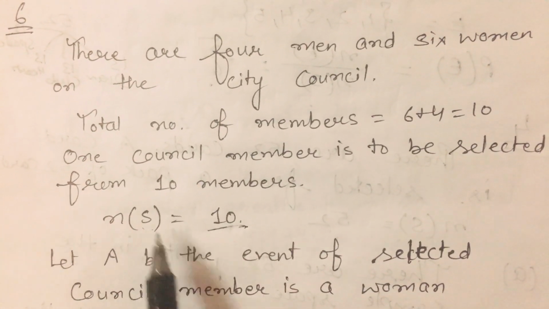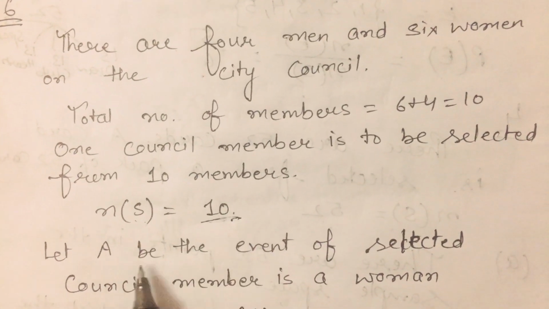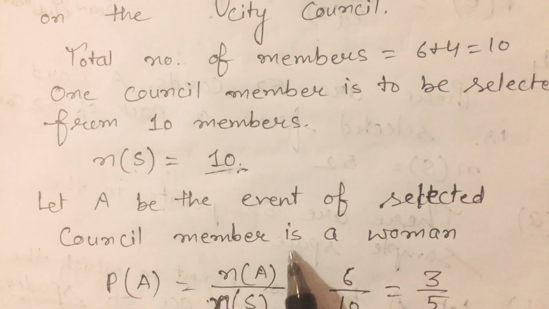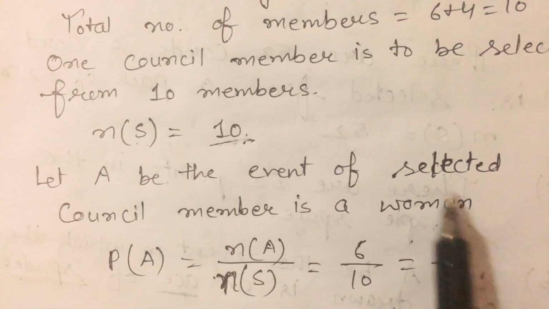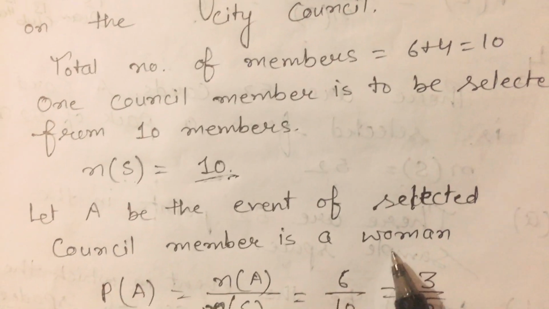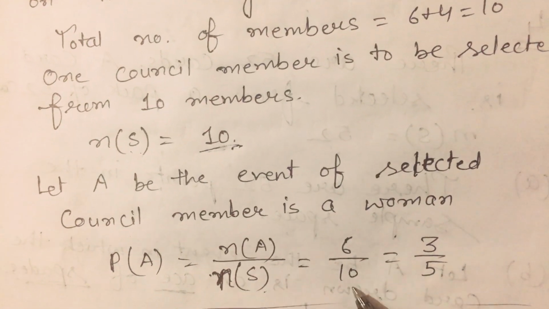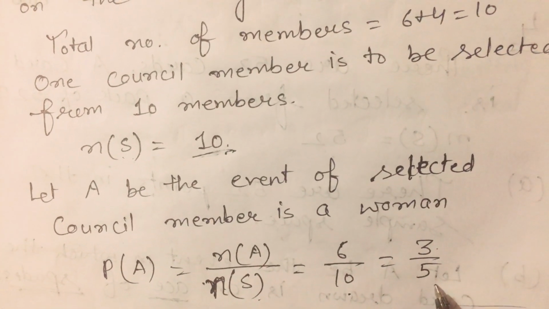The number of members in the sample space is 10. Let A be the event that the selected council member is a woman. So how many women are there? 6. And we have to select one woman. So number of favorable upon number of total, so 6 upon 10. Then what is the probability? 3/5.